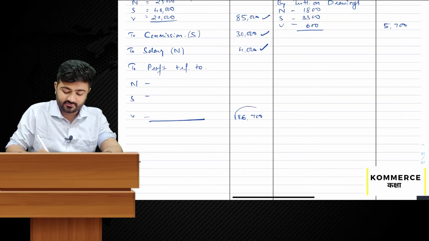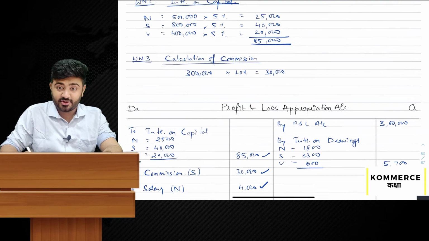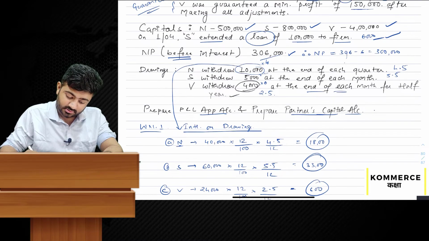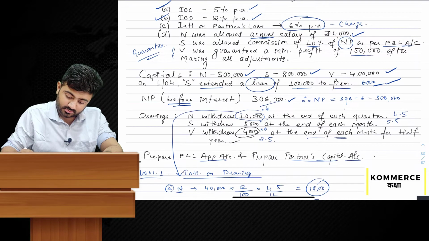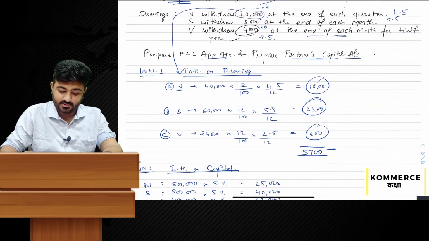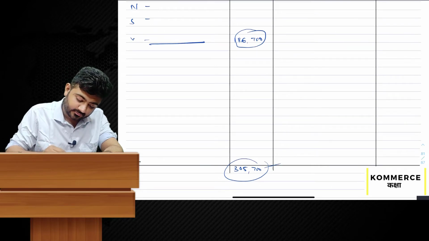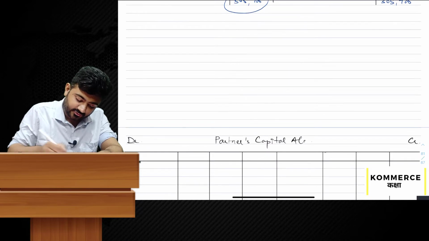Before distributing this 1,86,700, let me remind you a guarantee of rupees 1,50,000 was given to V. So let's distribute the profit in rough.